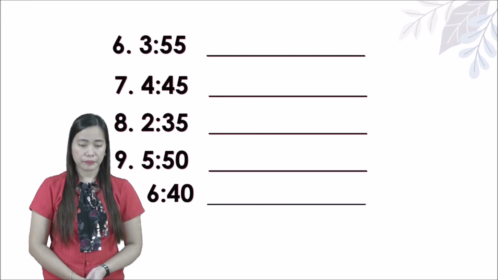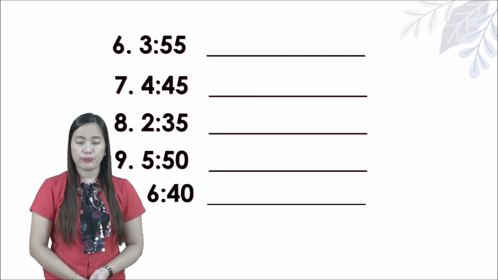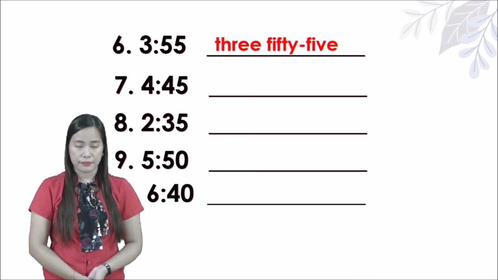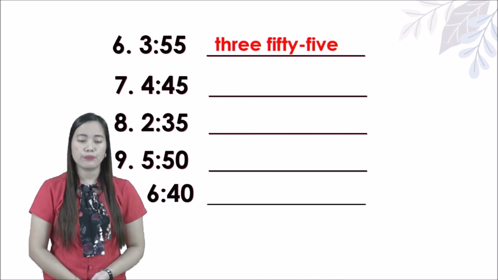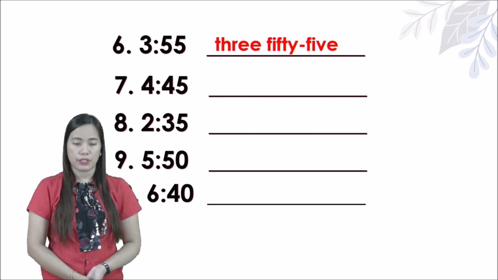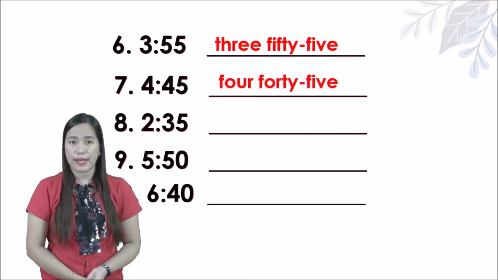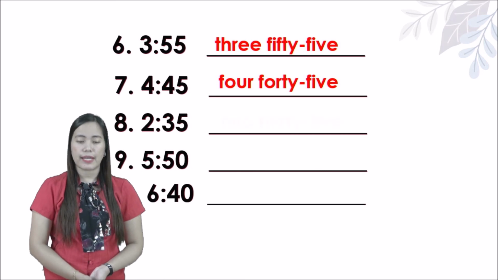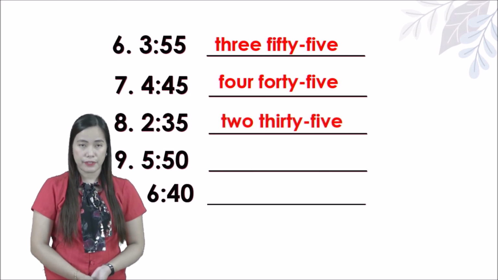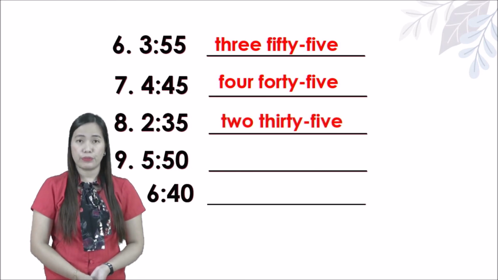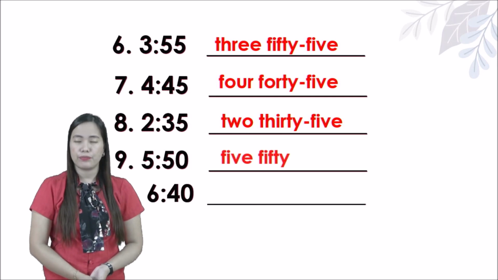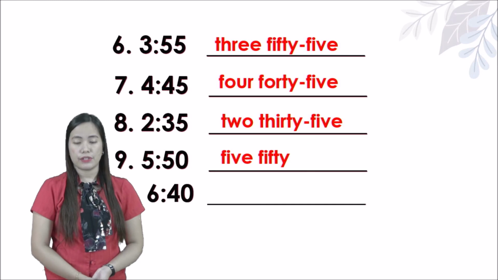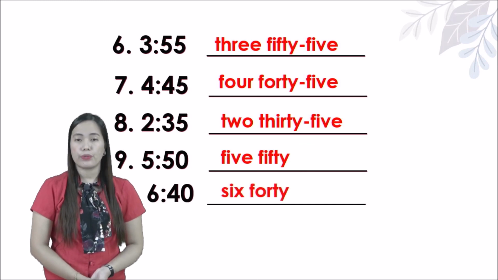Next, number 6, 3:55. So you need to write 3:55. Number 7, it's 4:45. So you need to write 4:45. Number 8, 2:35. So you need to write 2:35. Number 9, 5:50. So you need to write 5:50. Then the last one, 6:40. So you need to write 6:40.